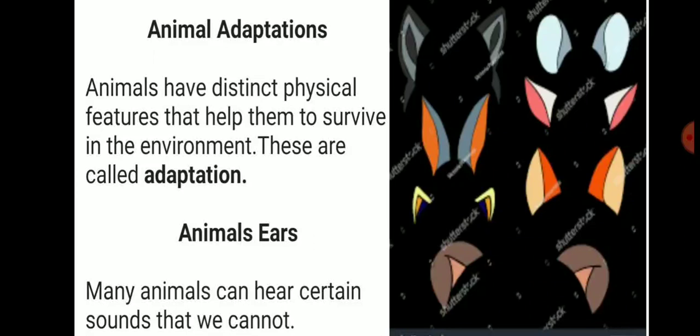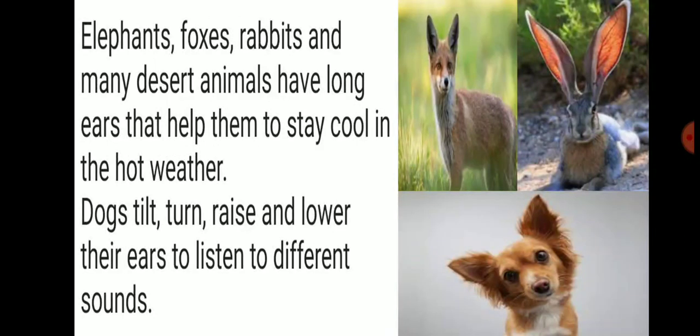Animals' ears. Many animals can hear certain sounds that we can't. It means animals' hearing power is stronger than human beings'. Elephants, foxes, rabbits, and many desert animals have long ears that help them to stay cool in hot weather.